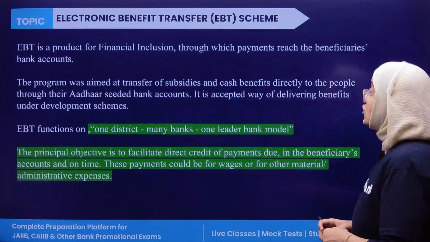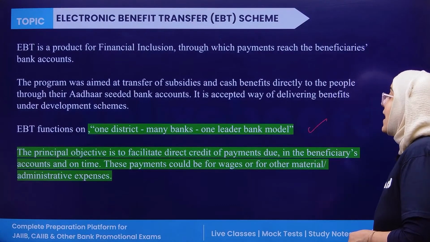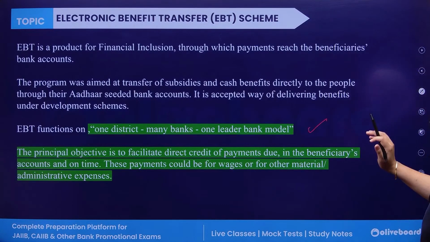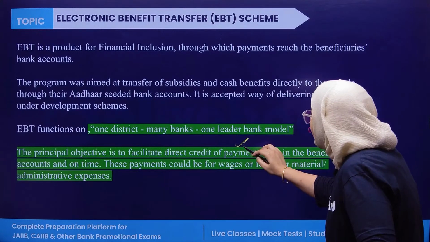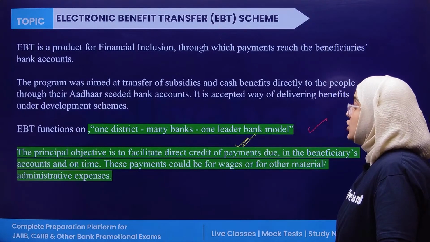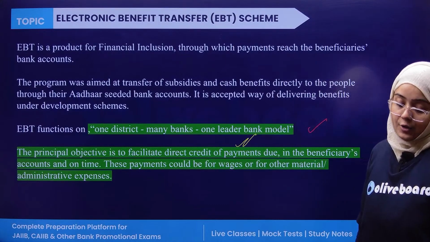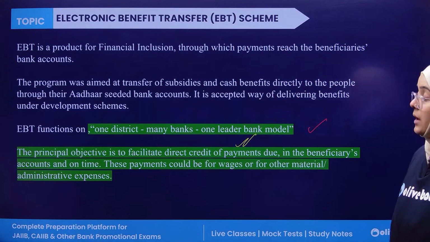Okay, so it functions on one district, many bank and one leader model. The main objective is to provide the direct credit payment in the beneficiary account. Clear? So this is the electronic benefit scheme.